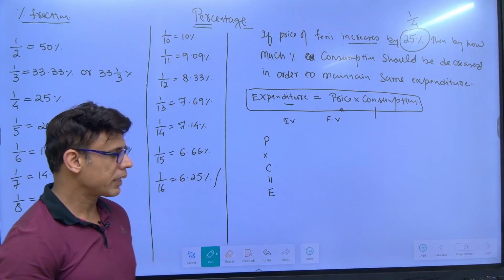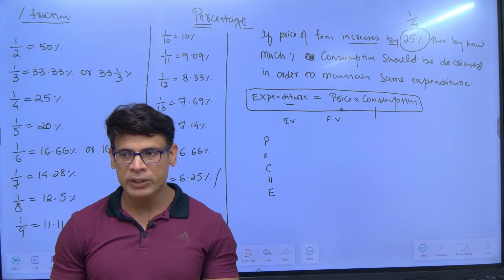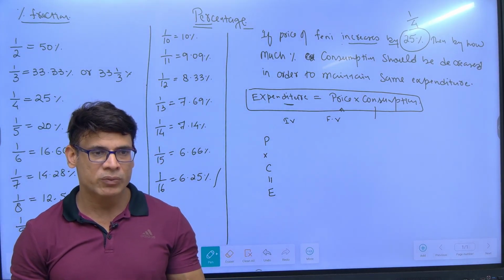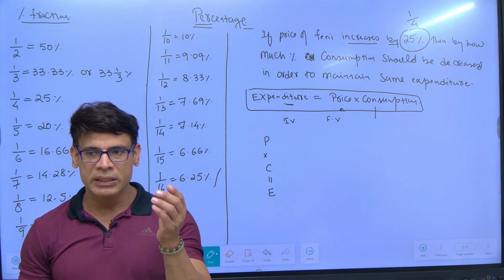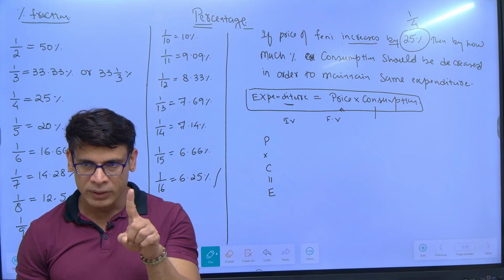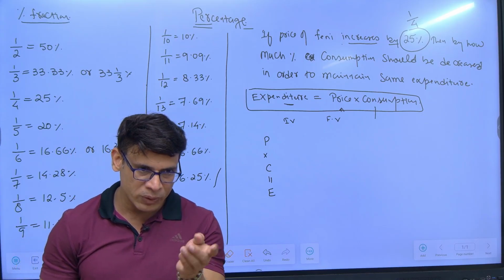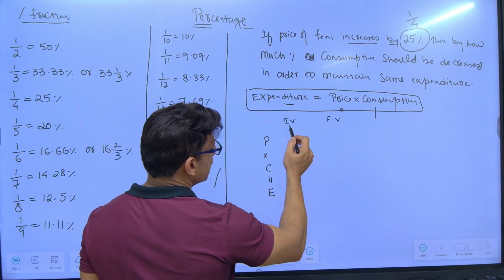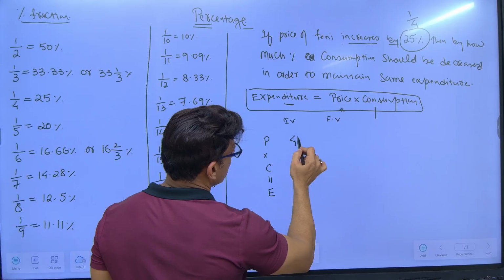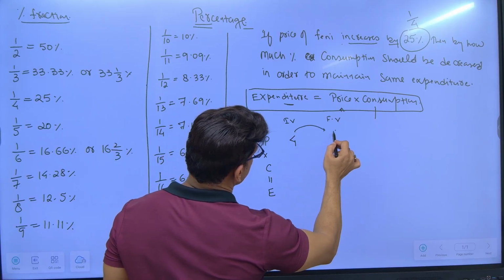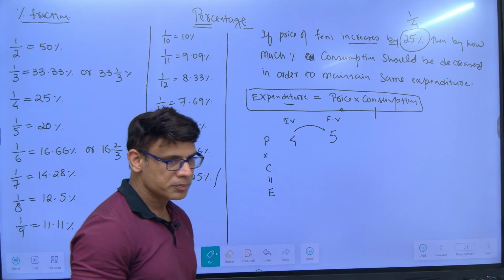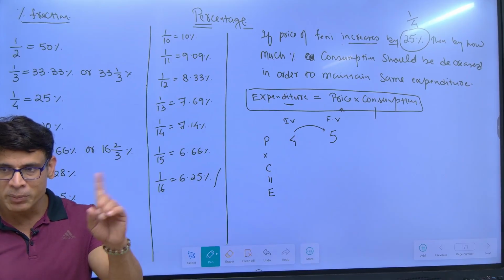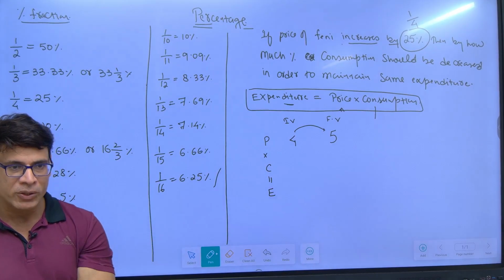If the price increases by 25%, which is equal to 1 by 4, that means there is an increase of 1 on a base of 4. Base is always your initial value. So initial value is always 4. And now 4 has become 5. So check whether 4 becoming 5 is an increase of 25% or not.